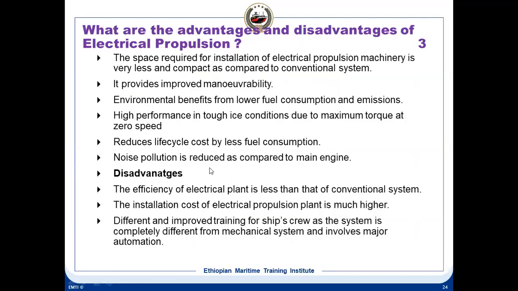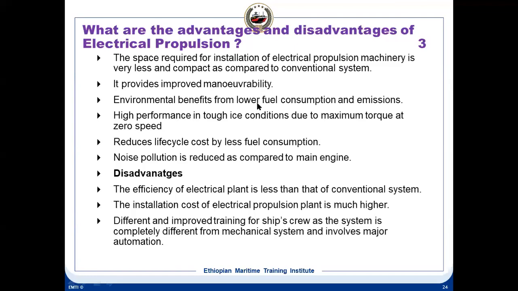What are the advantages of using electrical propulsion? First, the space required for installation of electrical propulsion machinery is very little. You see conventional type and electrical type, you need very little space for the electrical propulsion system, and it provides improved maneuverability. Because in electrical propulsion, start, stop, reverse, everything is quick because it's only a motor. You can stop it, you can crash stop it, and forward and reverse can be done very quickly. So that is improved maneuverability.